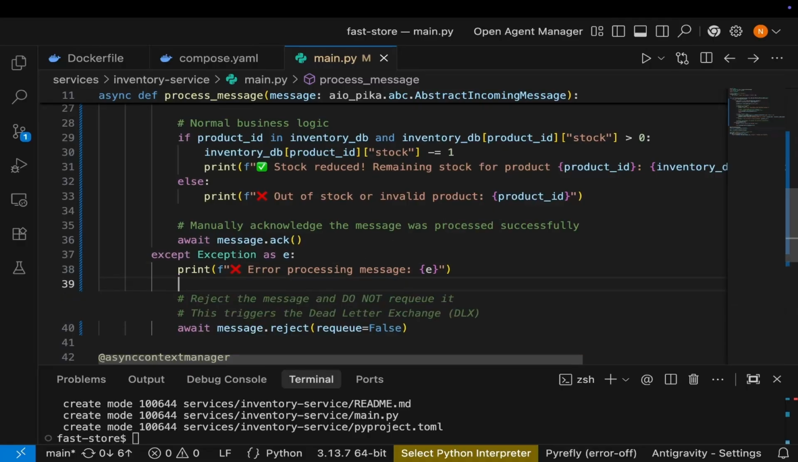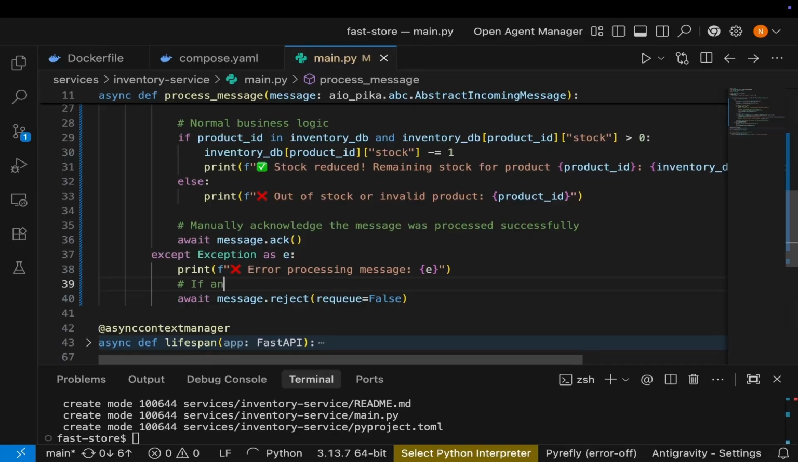Then I'll say if any Python error occurs, safely dead letter the message. As simple as that. Not so hard, not so complicated, but this is it.